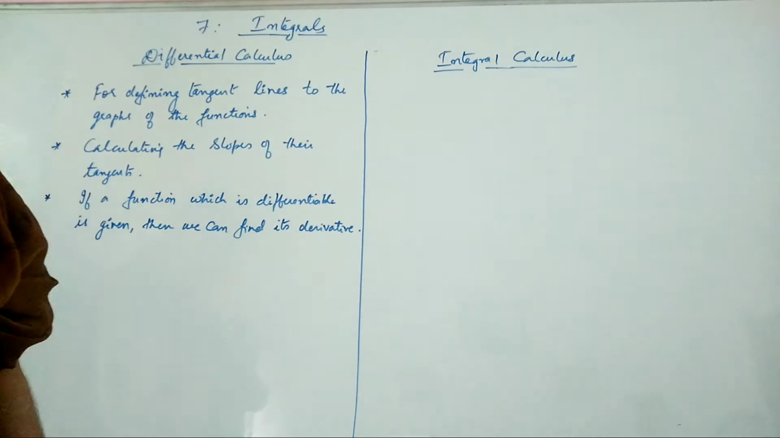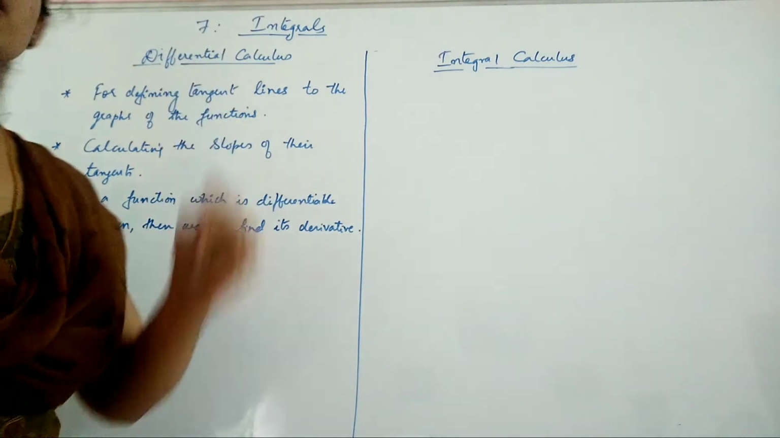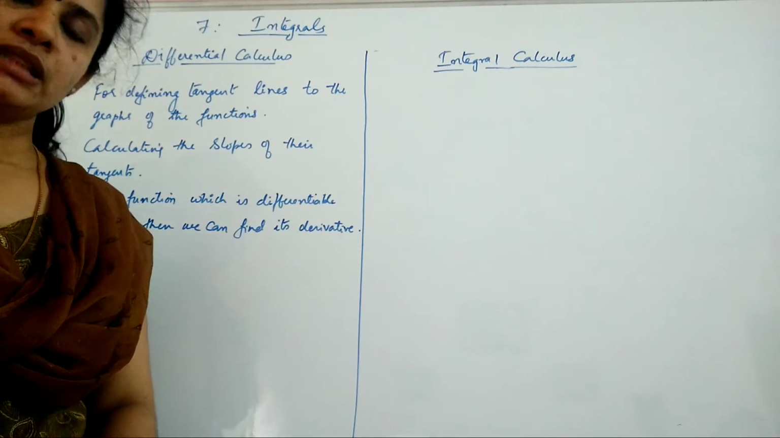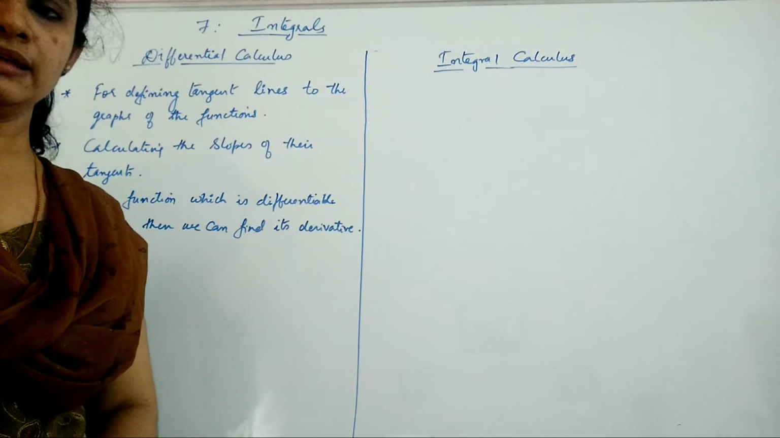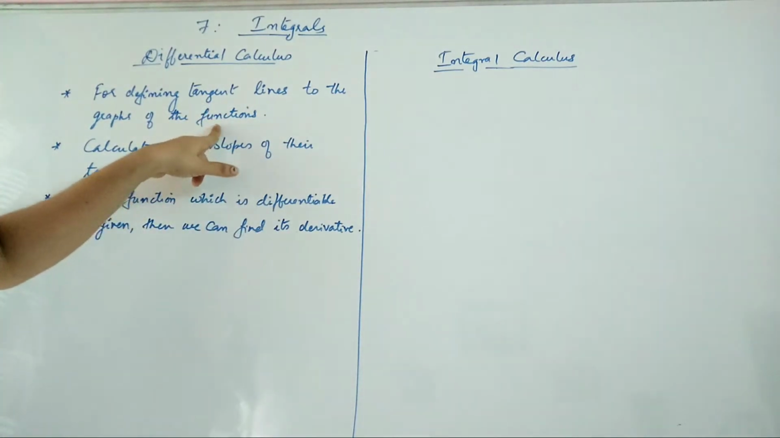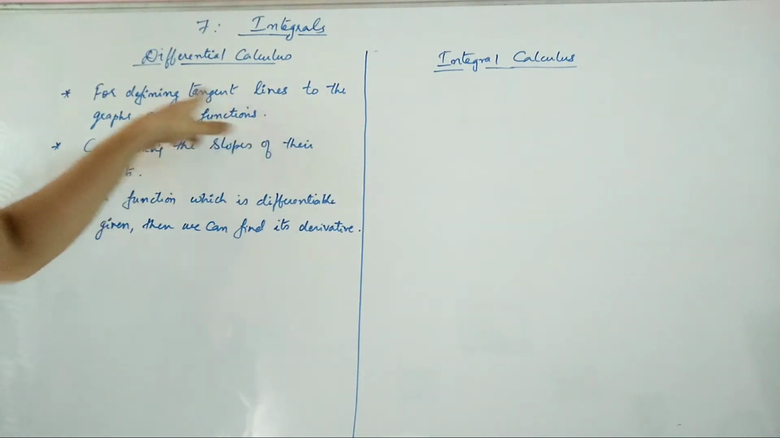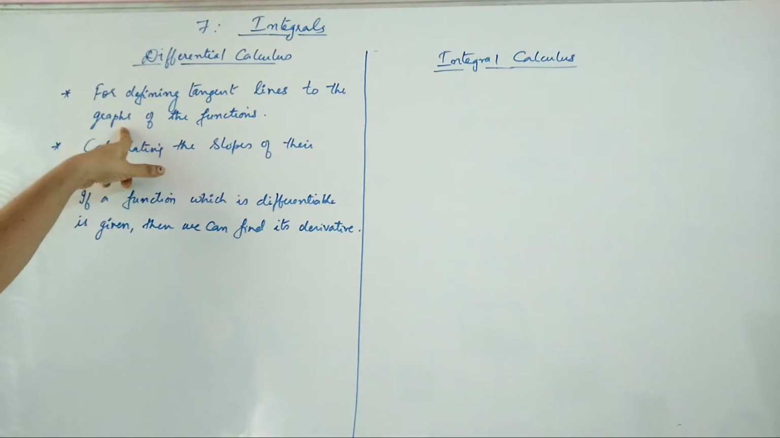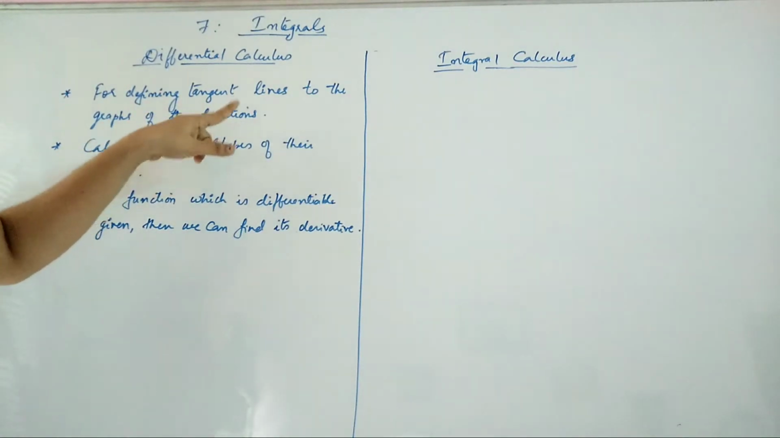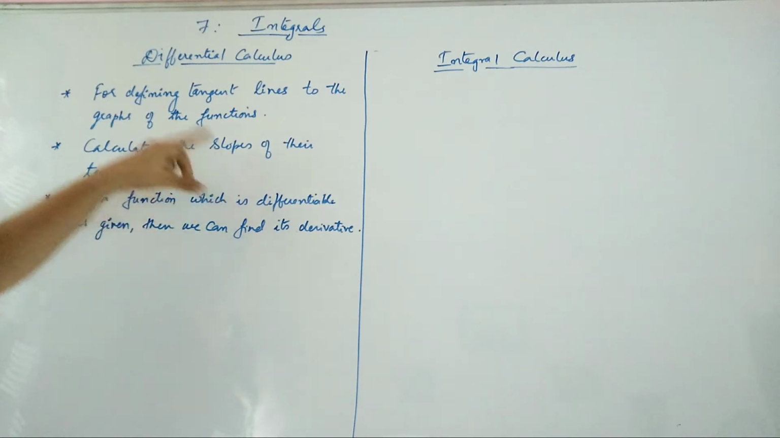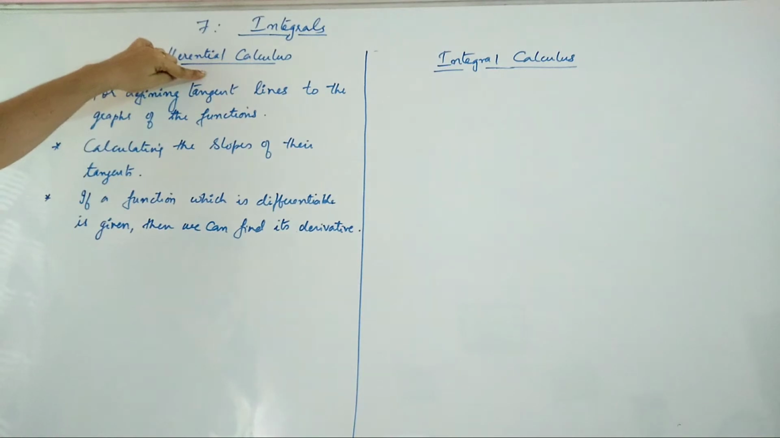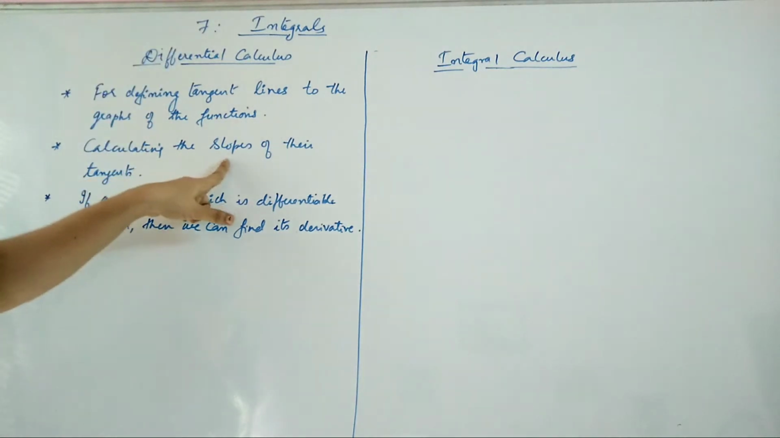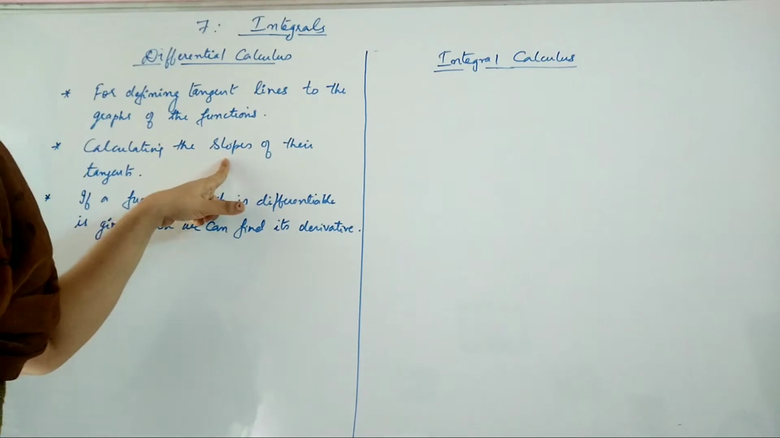The main point of how differential calculus originated is the problem of finding the tangent to the graph of a function. If you have the graph, how will you find the tangent line to the graph? That was the first problem that arose, and after that you have to find the slope of the tangents. These problems paved the way to differential calculus, because the slope of the tangent is the same as the derivative of the given function.